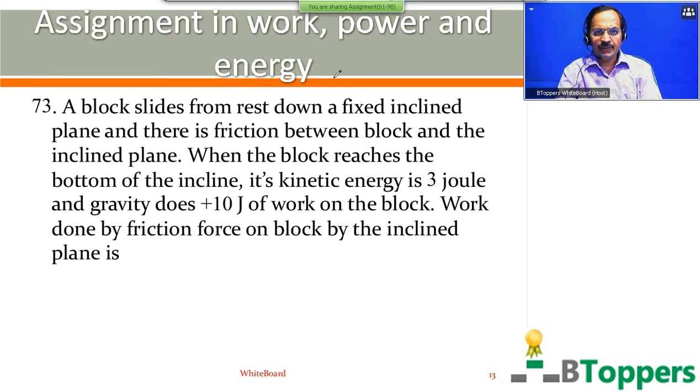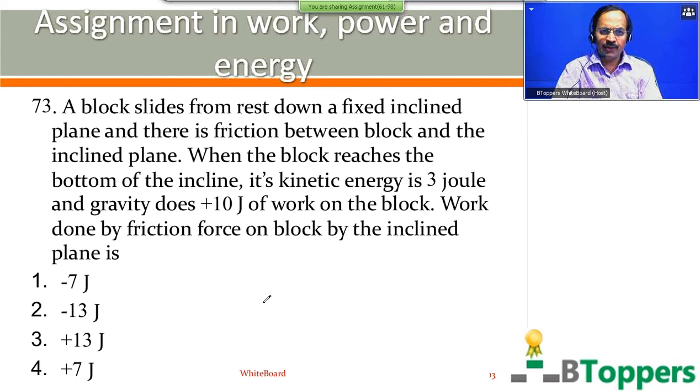A block slides from rest down a fixed inclined plane, and there is friction between the block and the inclined plane. When the block reaches the bottom of the incline, its kinetic energy is 3 joule, and gravity does plus 10 joule of work on the block. Work done by friction for the block by the inclined plane is. It shows 4 options on screen.